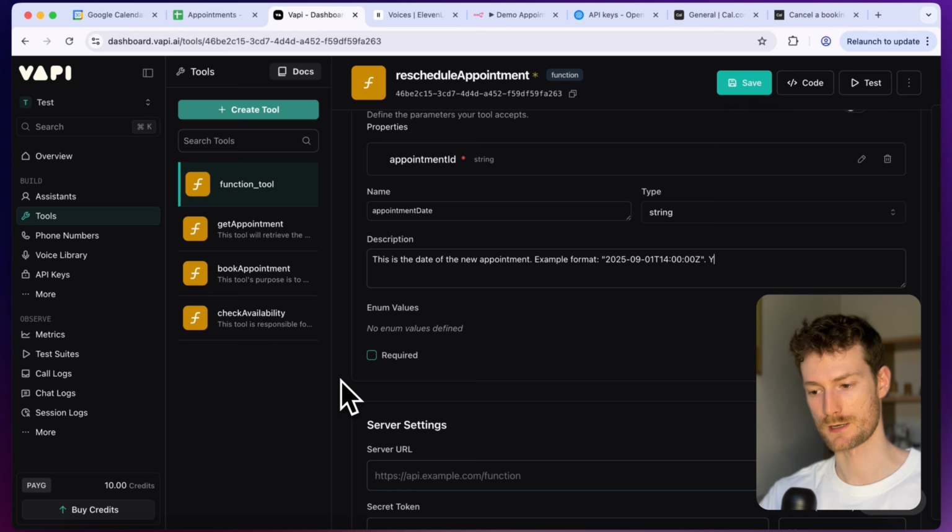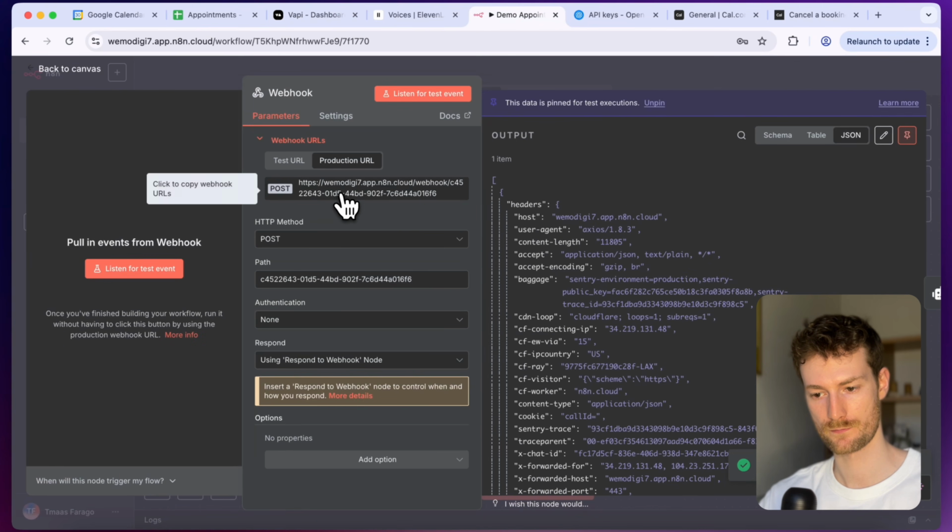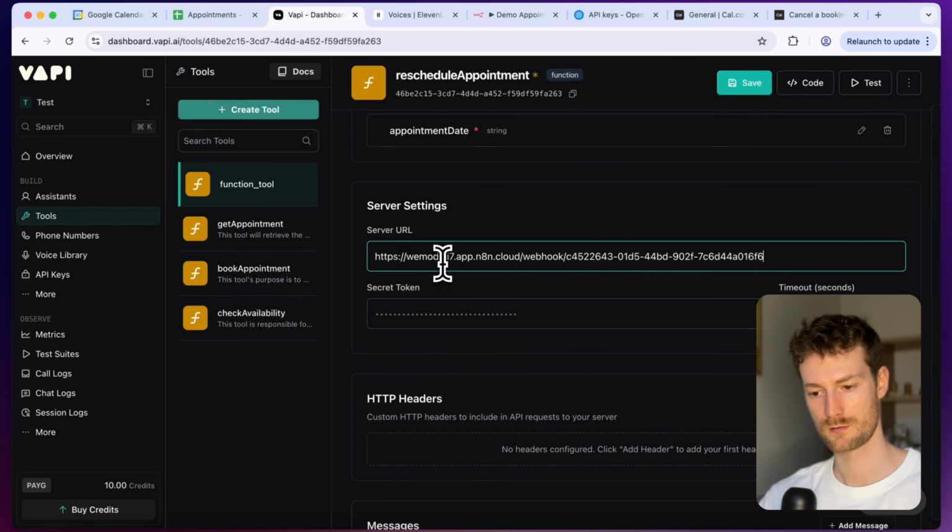And I'm also going to add that you need to use the new selected appointment here. Don't proceed without having it. And let's set the required and let's click on apply and also get the server URL. And now we can click on save.